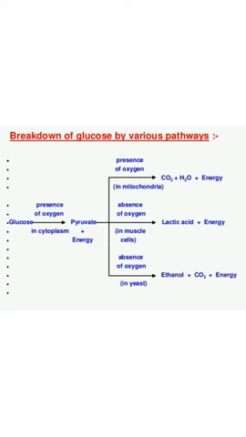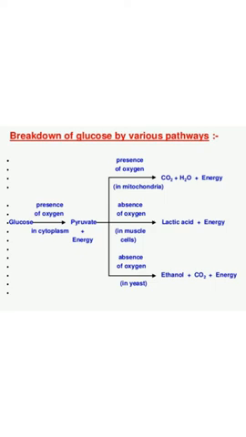The two types of respiration are: first, aerobic respiration, when the oxidation of food materials takes place in the presence of oxygen and produces carbon dioxide and water. Second, anaerobic respiration, when food materials are oxidized in the absence of oxygen to produce lactic acid in human muscle cells and ethanol in the case of yeast cells.